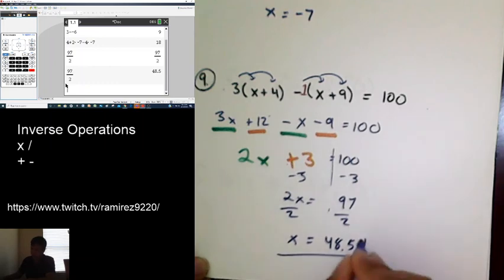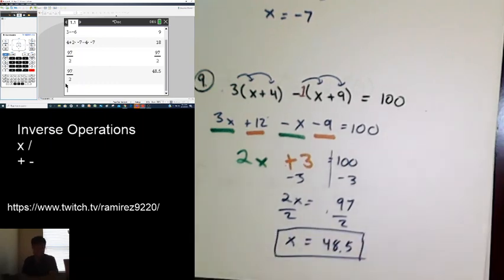There's nothing wrong with decimals. If your answer is right, it's right. And again, the best way to check is to go back and substitute. When you substitute back in, you should get 100, and that's how you know that you did it correctly.